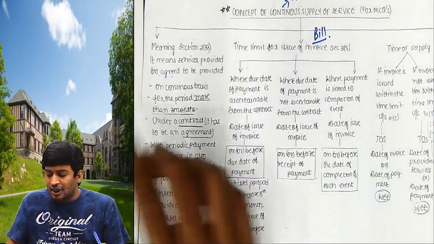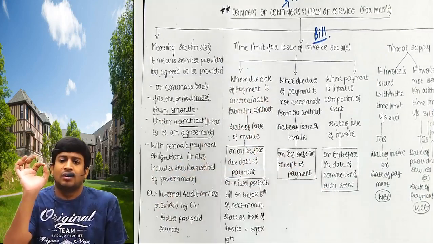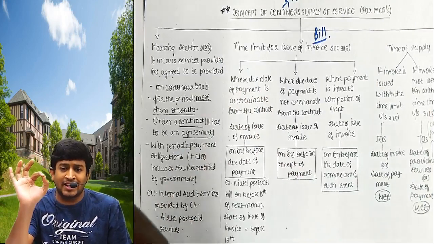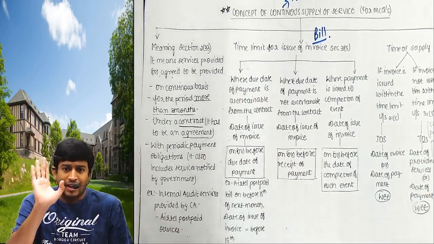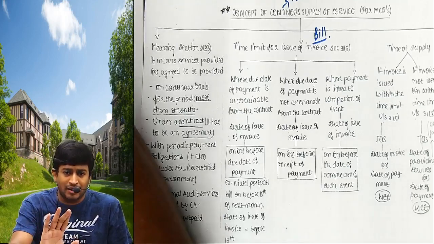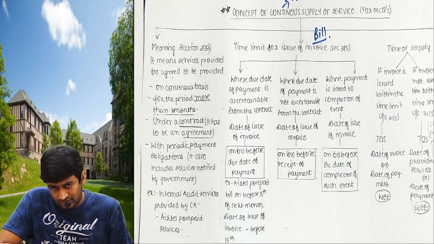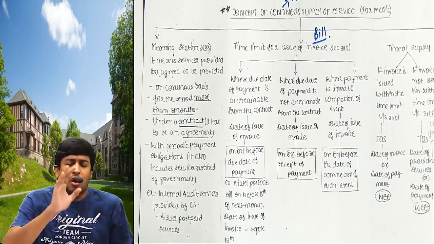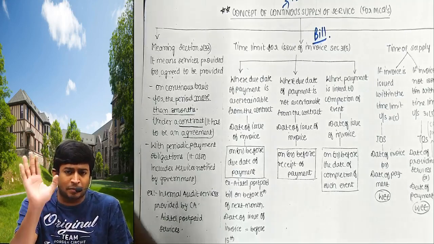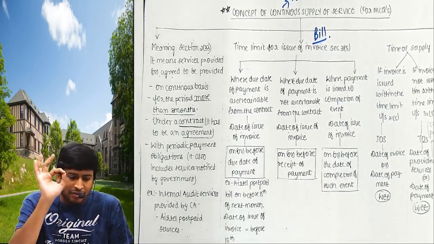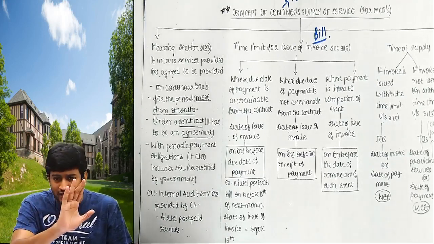First case, where the due date of payment is ascertainable from the contract. When I took the Airtel postpaid connection, he said you have to make the payment by 15th of the following month. August month का बिल 15 सितंबर को पे చేయాలి. नवंबर का बिल 15 డిసెంబర్ వరకు పే చేయాలి.